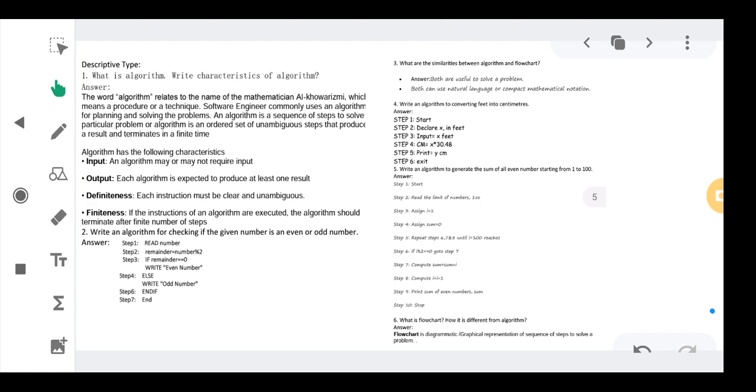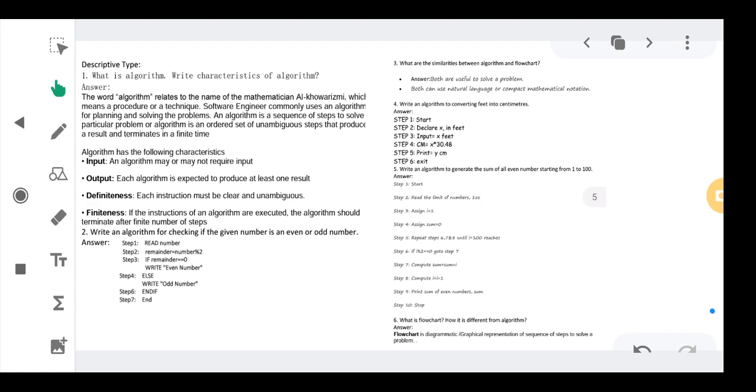Okay, then the characteristics. Four basic characteristics are held by the algorithm, that is input, output, definiteness and finiteness. Also, the characteristics of this particular algorithm I have already discussed in the short answer type part. Okay, now question number 2 is coming, right?